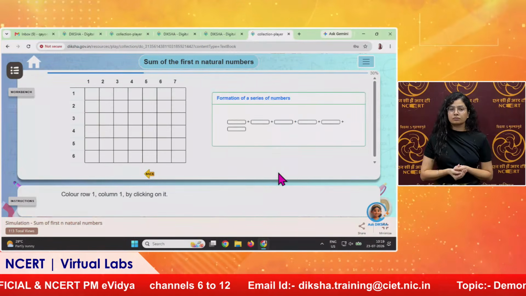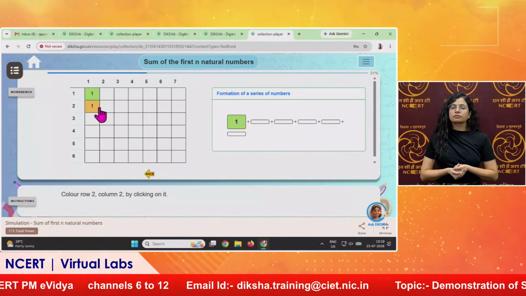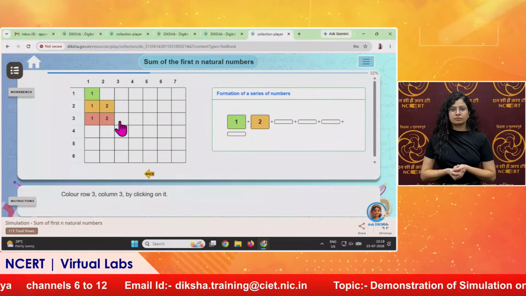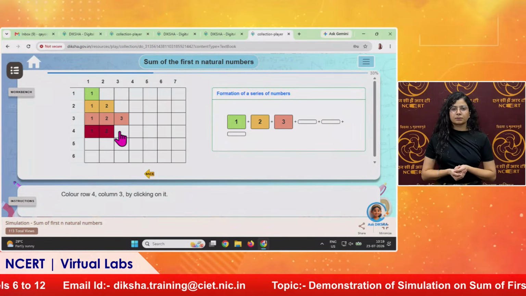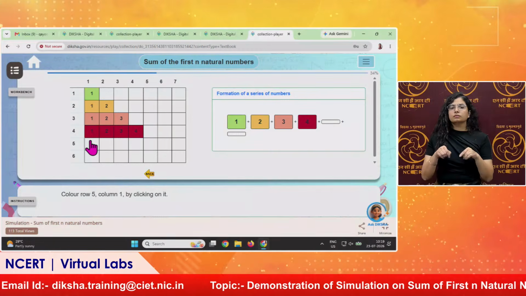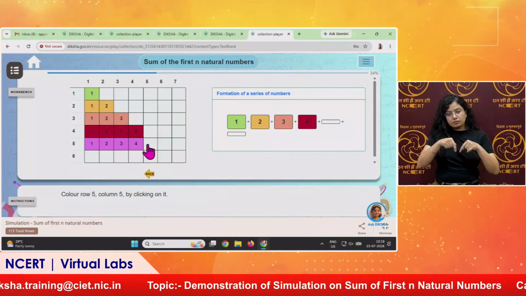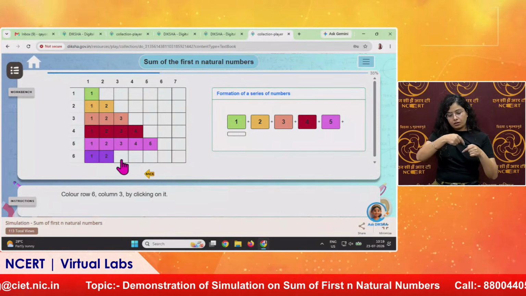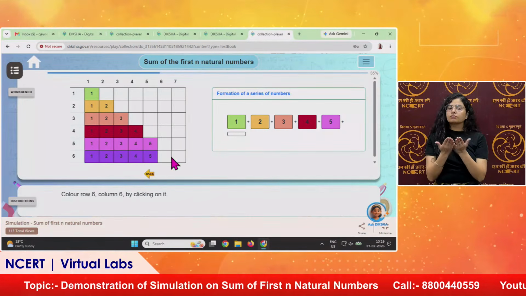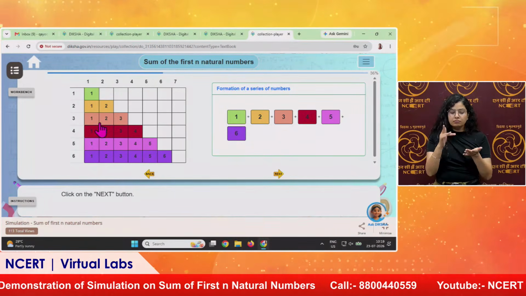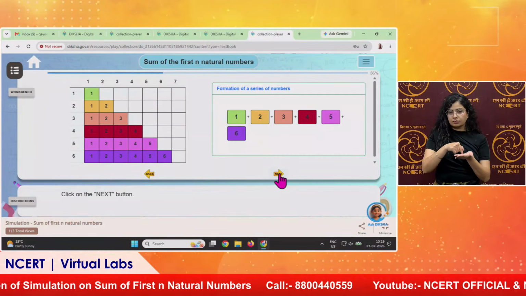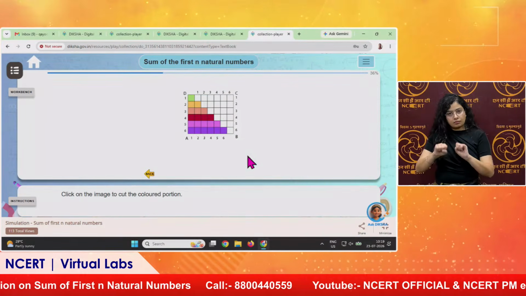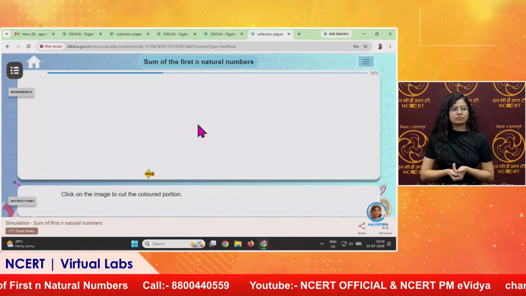Click on the next button. Now we will make the series of these numbers so that we can add them up by seeing whether the areas represent this series. Click on the next button, and we will separate it again by clicking on it.